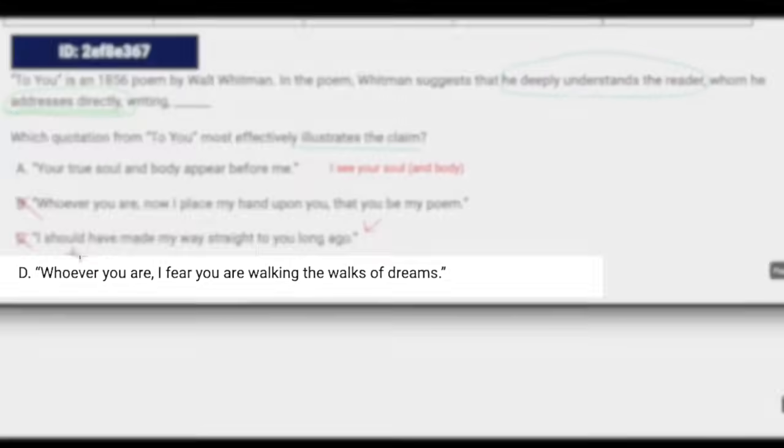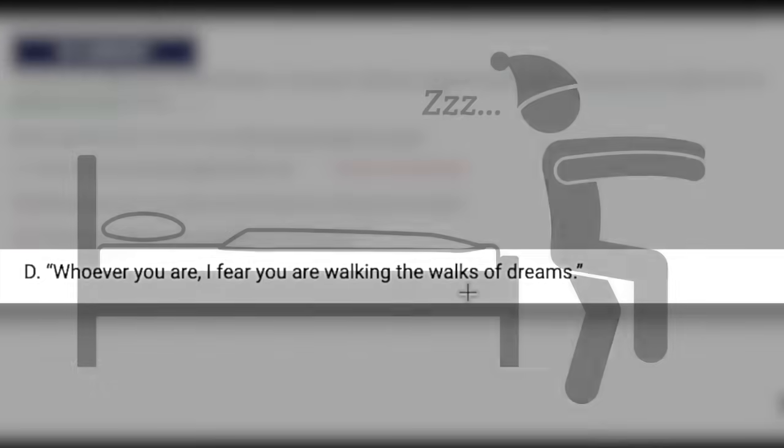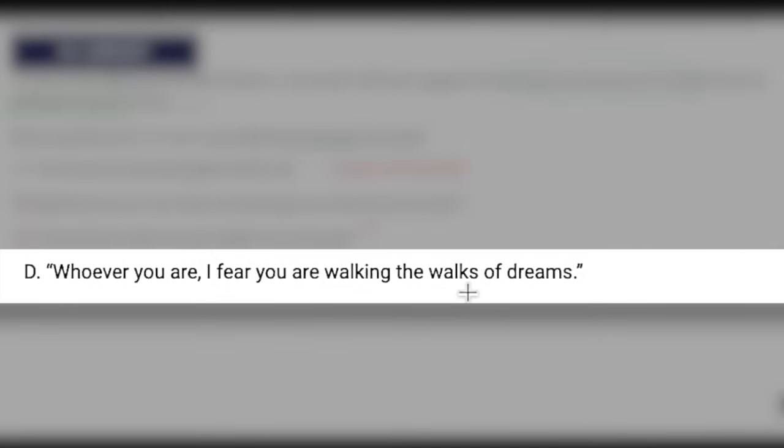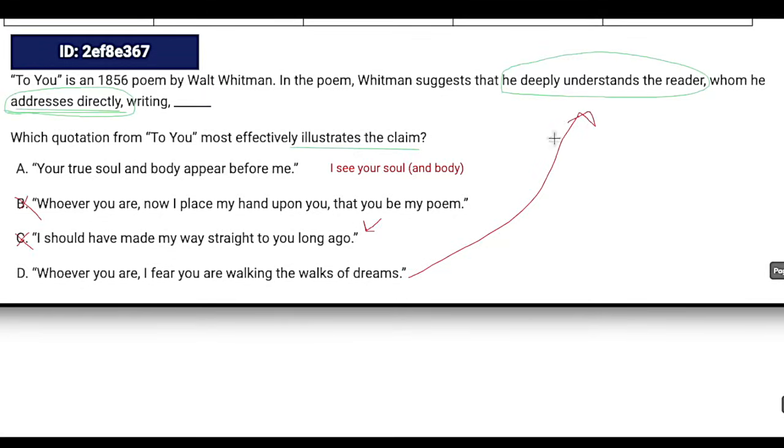Whoever you are, I fear you are walking the walks of dreams. I don't know what he's saying here. He's afraid that I'm walking the walks of dreams. Maybe that I'm a habitual sleepwalker, or maybe I just dream too big, but I don't actually take action. I have no idea what it means, but that's okay, because I do know that it doesn't mean he understands me deeply. So get rid of D, and yep, A is our answer again.